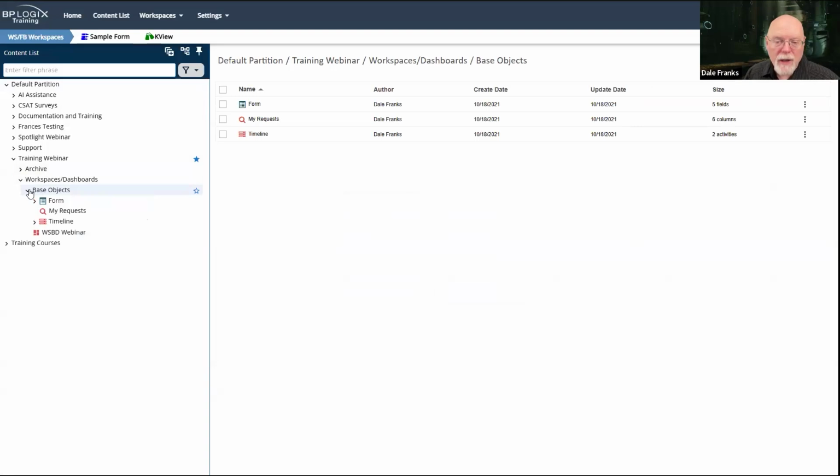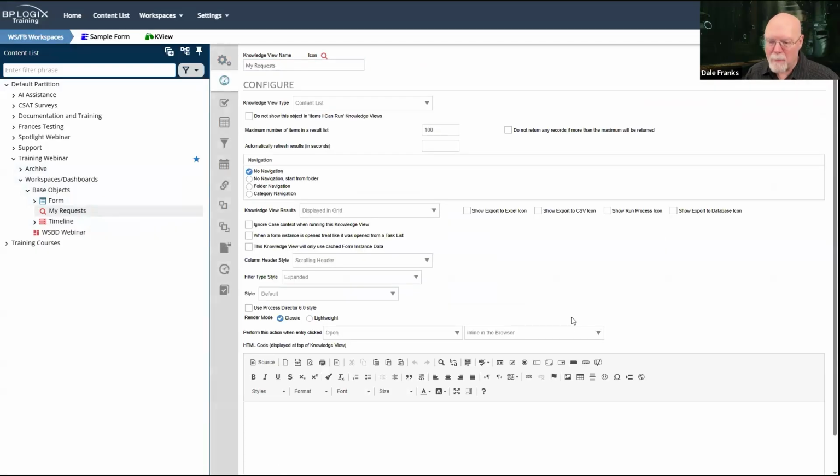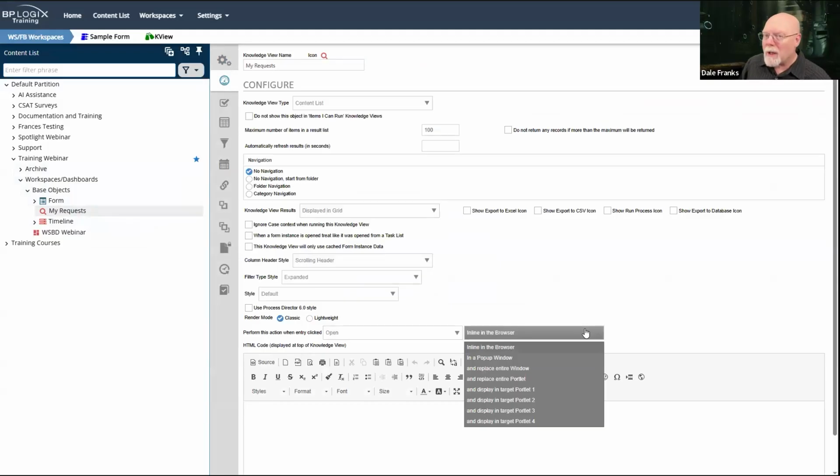Okay, both knowledge views and charts have a unique ability. So if I go to the configure tab of my knowledge view and I say perform this action when entry is clicked, I want it to open. And now where do I want it to open? Because traditionally the workspace had a maximum of 4 portlets. That has to roll forward. That has to stay the same for backward compatibility.